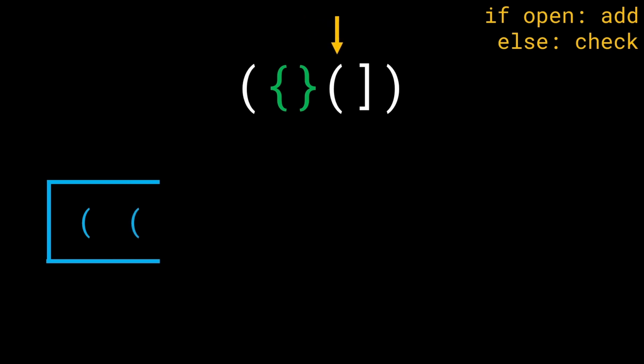Since it's opening, we add it directly. But now what happens next? We get a closing square bracket. What does that mean? This closing square bracket comes in and requests, hey, can you get me an opening square bracket? Because that is who I can satisfy, right? I can mix and match with the opening square bracket. So we go ahead and look at the top of the stack, and we see that it's an opening round bracket instead. What does this mean? This means that this closing bracket is actually invalid.